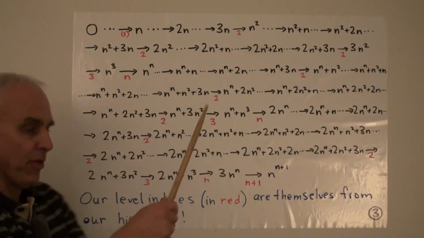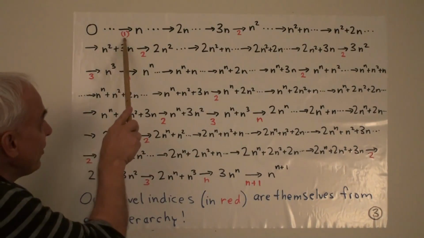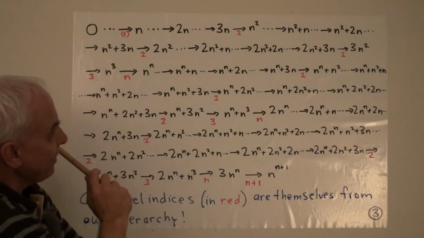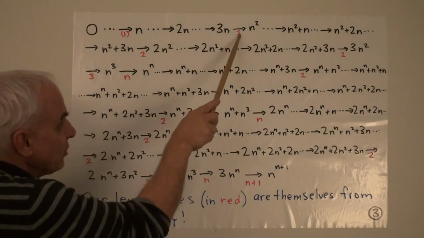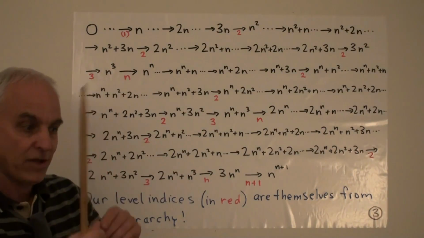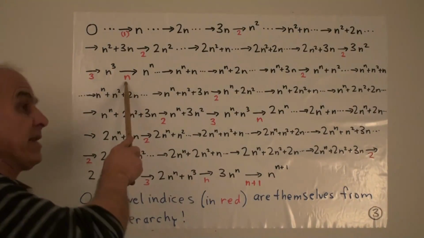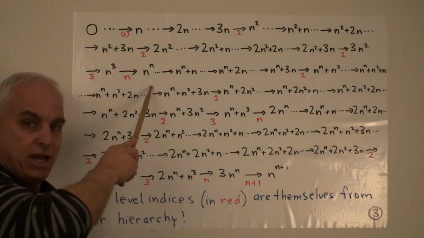And now we have something that goes up again, because we now have a sequence with a level 1 limit, a level 2 limit, and there's our first level 3 limit. That generates a new kind of sequence which has a level n limit, namely n to the n.